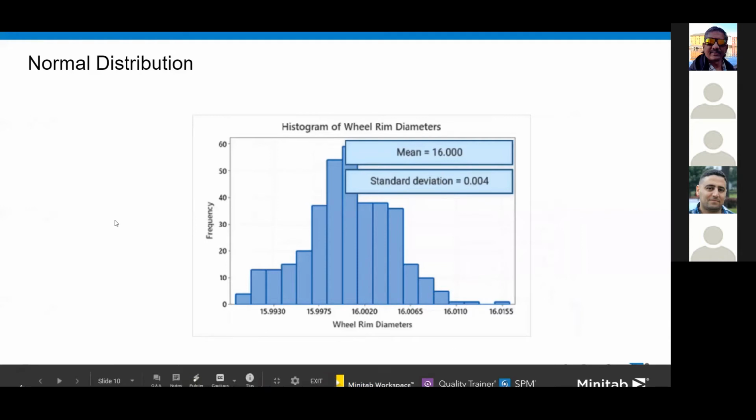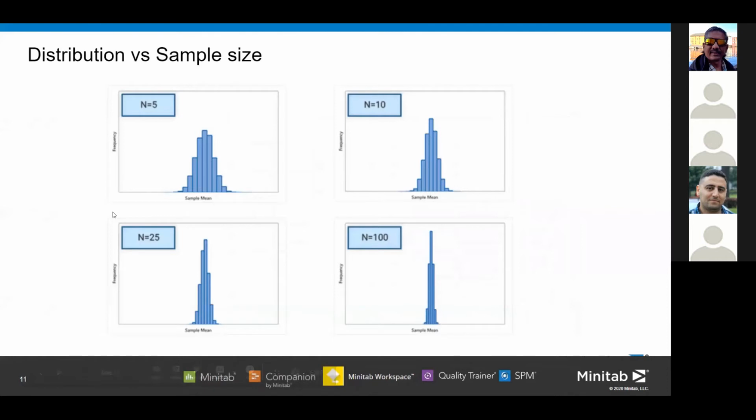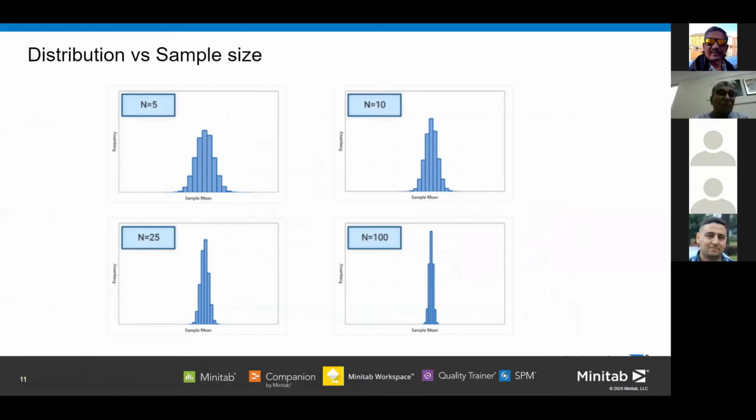So let me go here. So here you can see, as the sample size increases, the spread of the sample means decreases. So this is why the sample mean is a good statistic for estimating a population mean. So the larger the sample, the better the estimate.